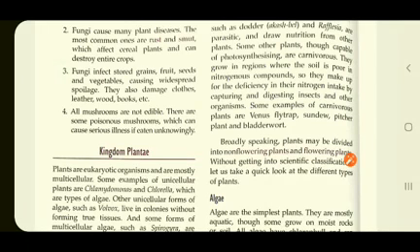The best examples of carnivorous plants are Venus flytrap, sundew, pitcher plant and bladderwort.